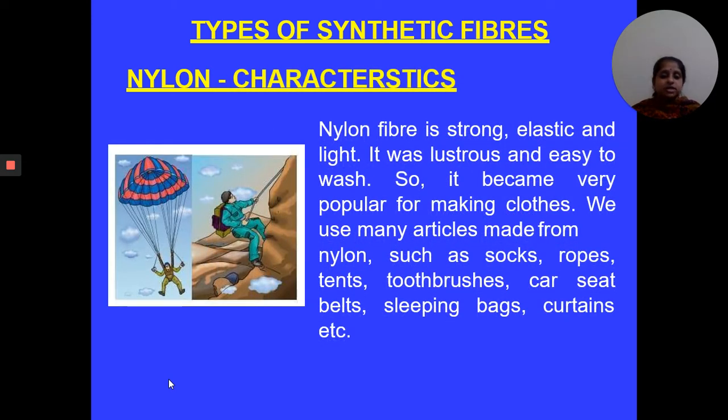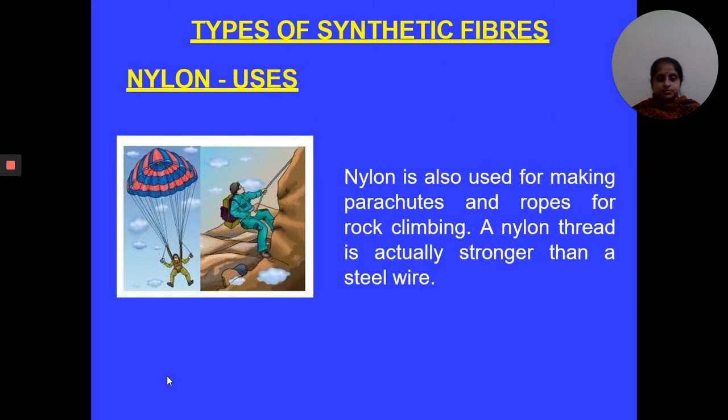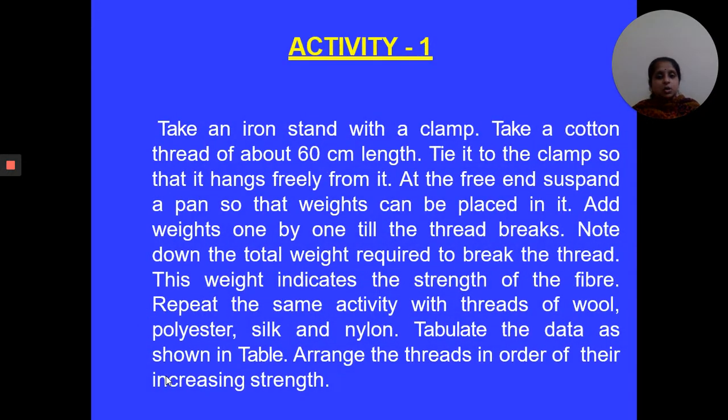This nylon is very strong. That's why this nylon is used for manufacturing ropes. Nylon is used for manufacturing parachutes and ropes for rock climbing. A nylon thread is actually stronger than steel wire. We can prove the strength of nylon via this activity.